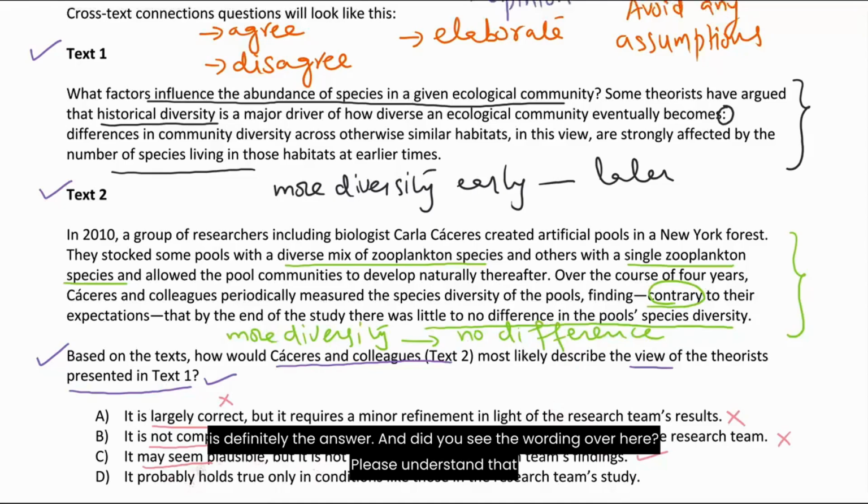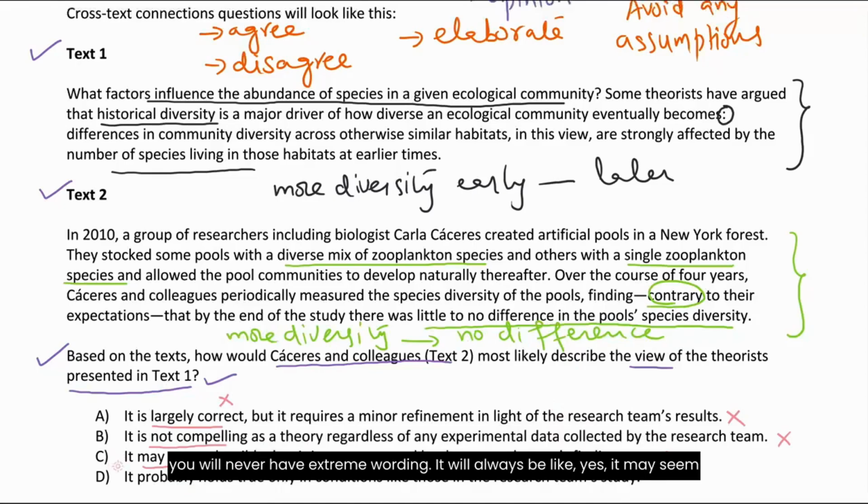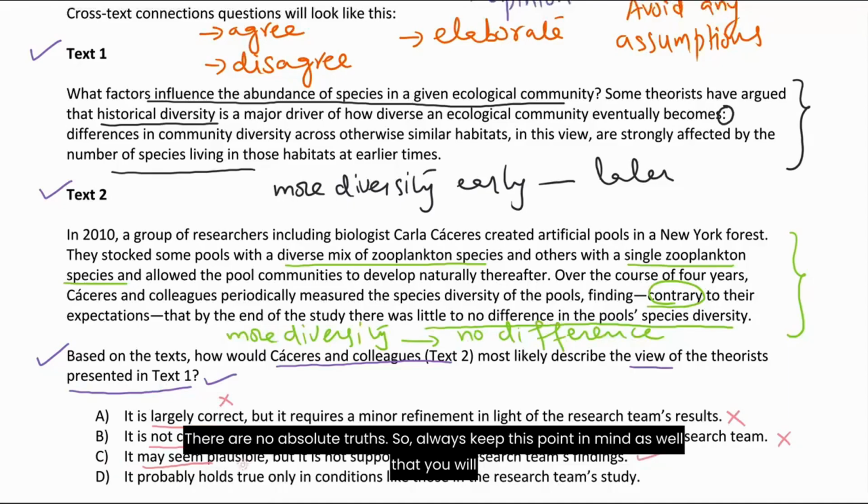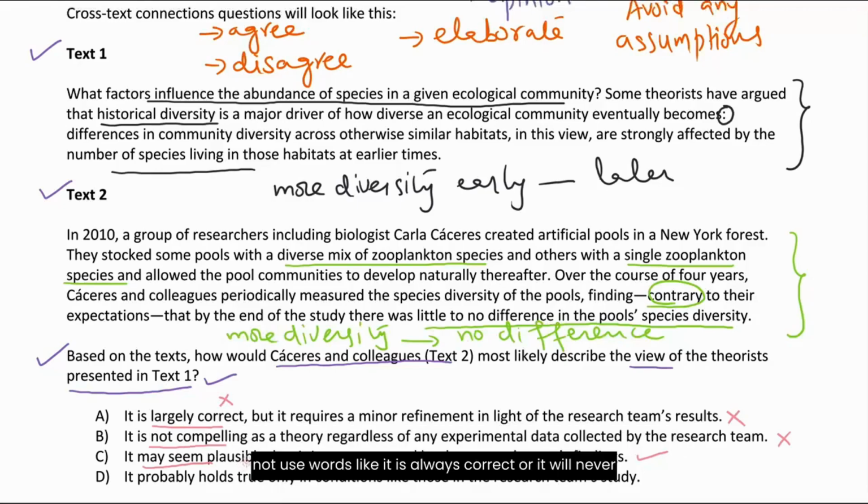And did you see the wording over here? Please understand that you will never have extreme wording. It will always be like, yes, it may seem plausible, it is possible. So it will never be like, yes, that is the case. There are no absolute truths. So always keep this point in mind as well, that you will not see words like it is always correct, or it will never happen, or it is the only scenario. Please avoid such extreme words.